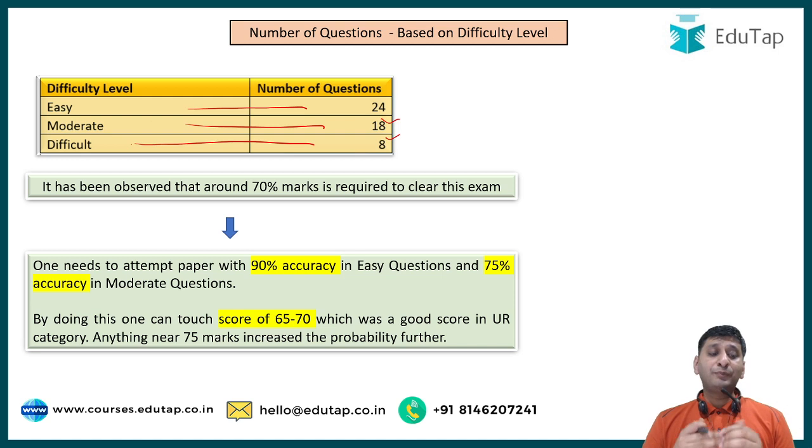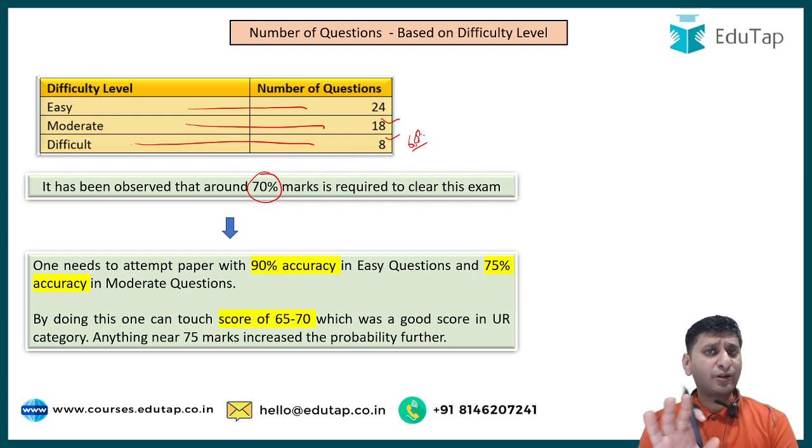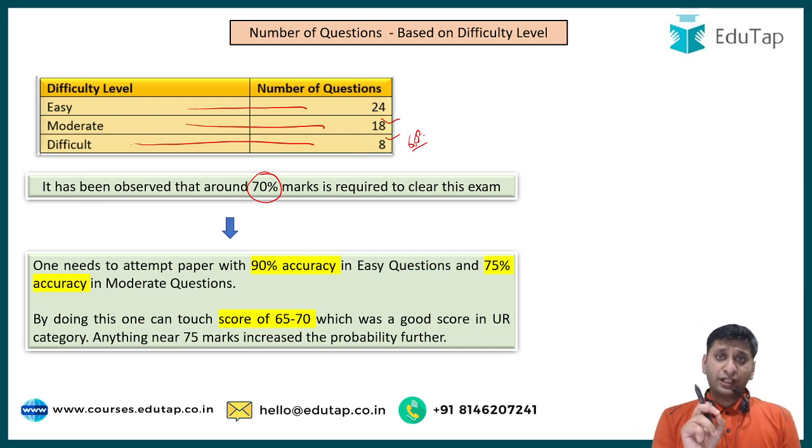Now, what is the implication of this? See, this has been observed. What I observed from the mark sheets of most of the people who cleared SEBI Grade A this year, almost 70% is required to clear the exam. Cutoff was around, I think, 69 point something or 66 point something, I don't remember, but almost 70%, around about 70 marks people have got in paper 2 phase 2, those who have cleared this exam. Some might have got less, but then they have got higher in English. Some might have got more, and they might have got less in English. Around about 70% marks you need to touch in phase 2 paper 2 as per the previous year exam.